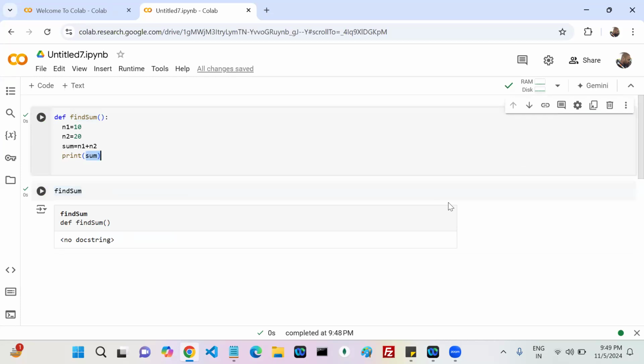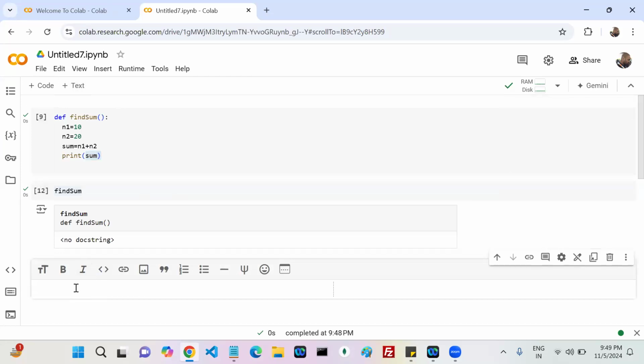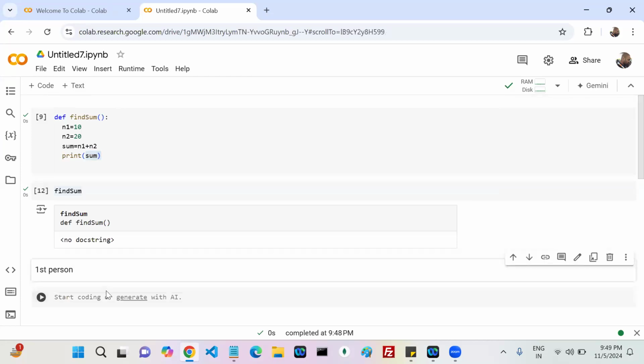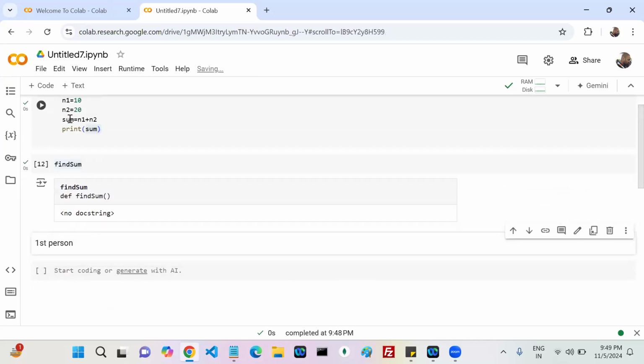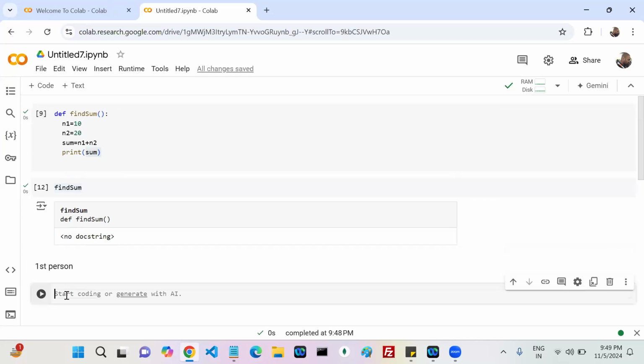First person required, second person required, third person also required or not? Yes or no? So I want to ask the first person. Okay, hey, first person, I want to ask. This guy wants to use this particular function to get the output 30 or not. So how can one person use that particular function? In your hand, one function is there. How can we use it?